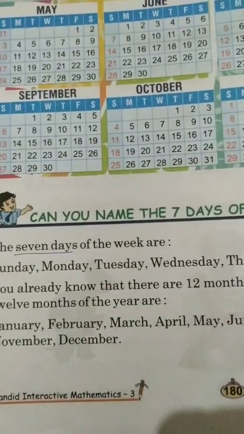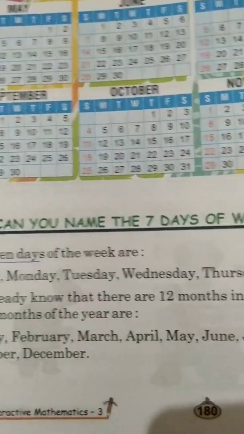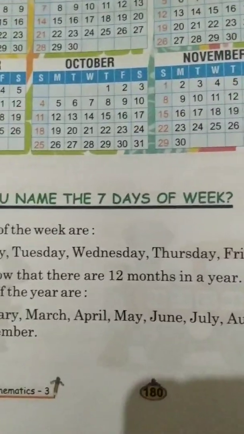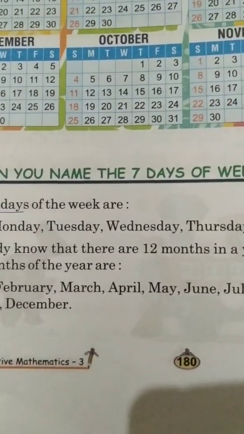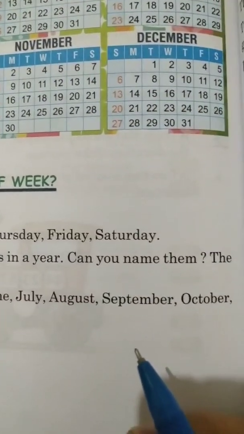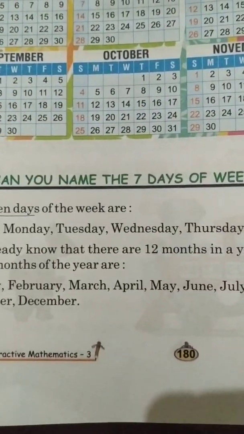Now you already know that there are 12 months in a year. Can you name them? Yes, of course you can. January, February, March, April, May, June, July, August, September, October, November and December. These are the months.